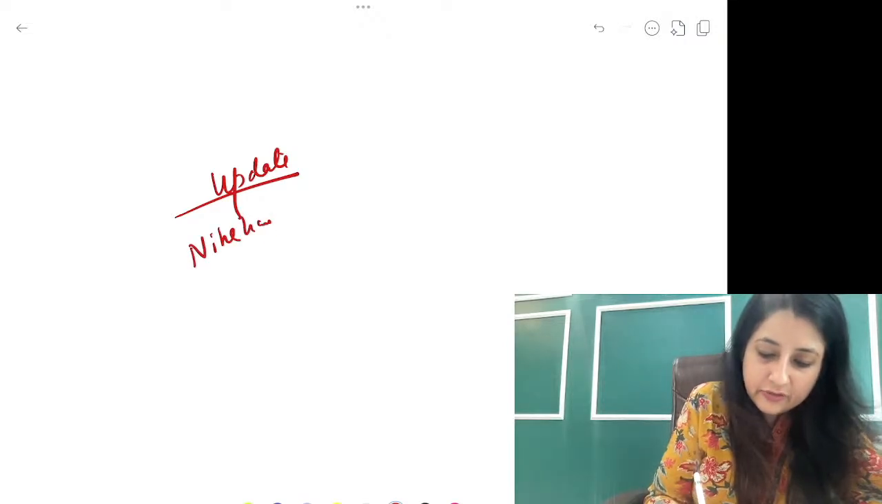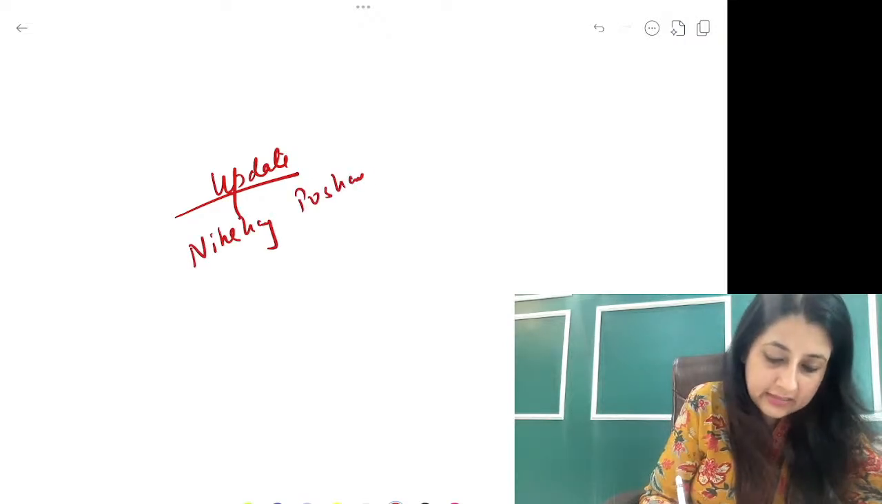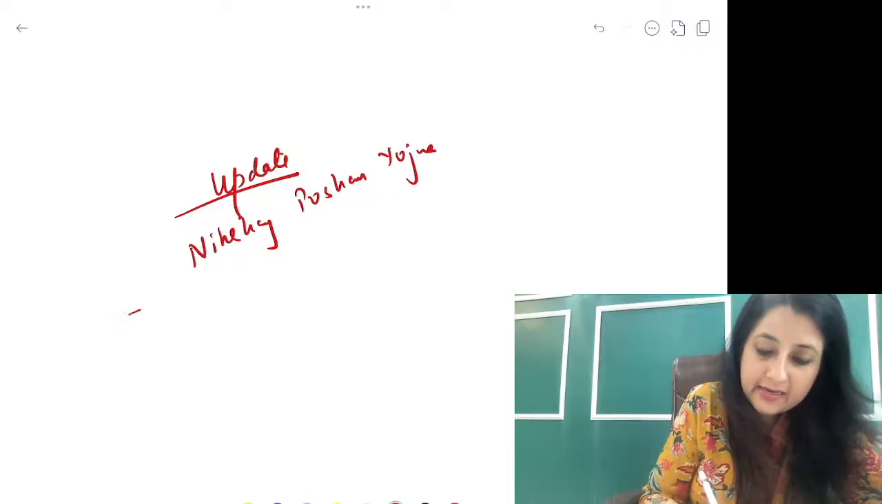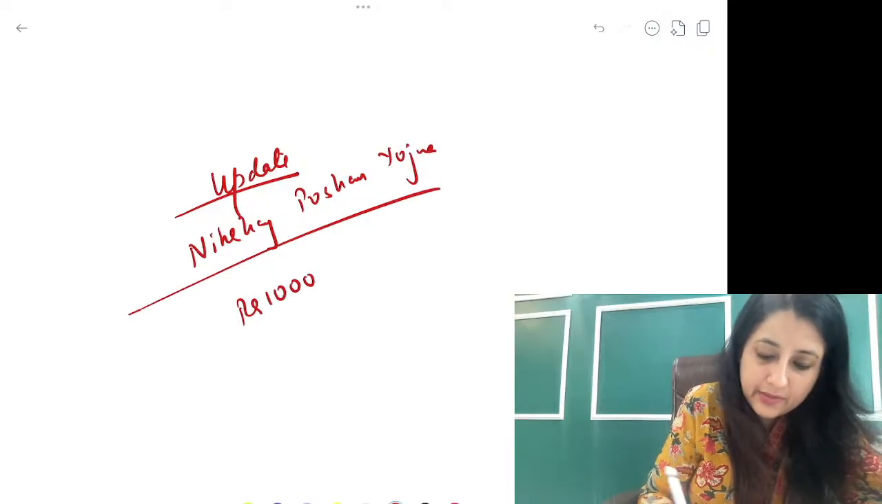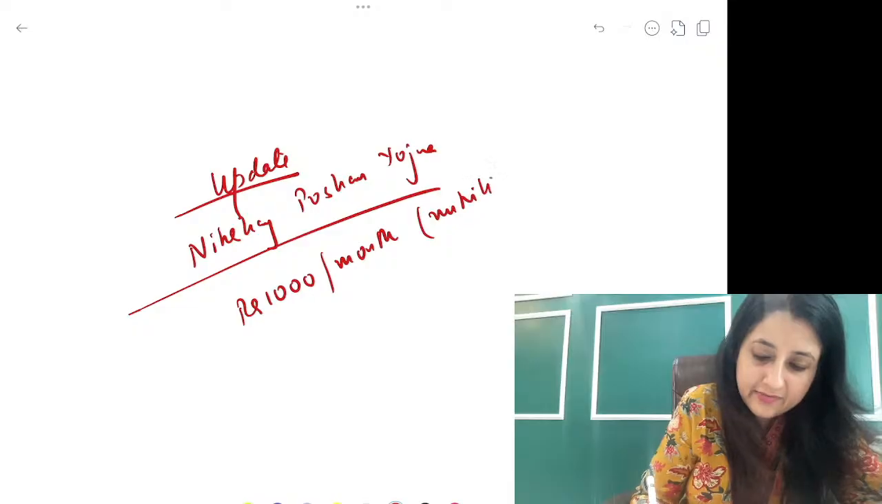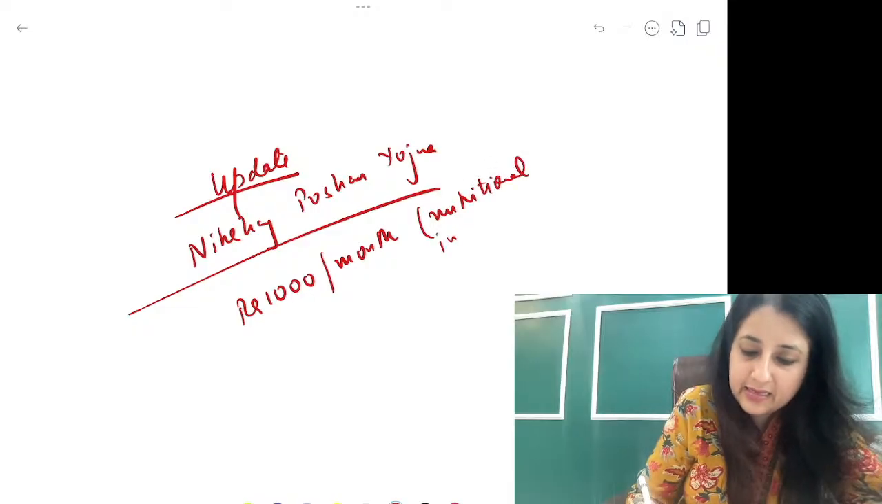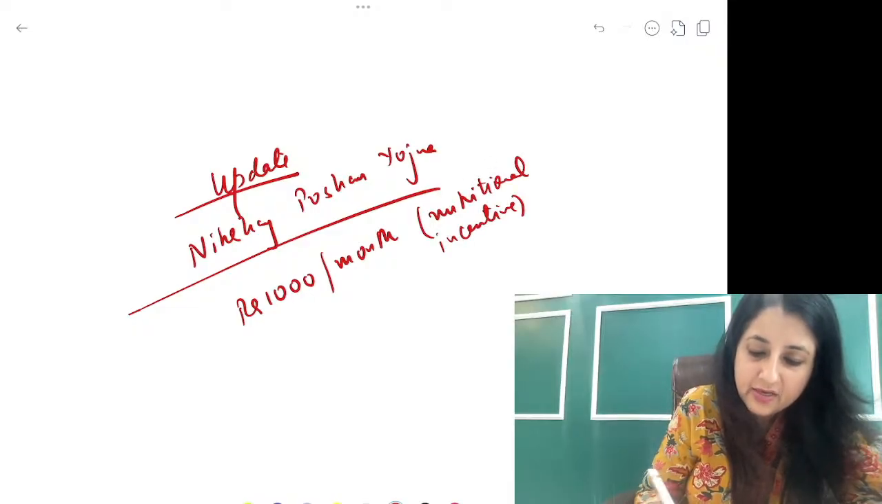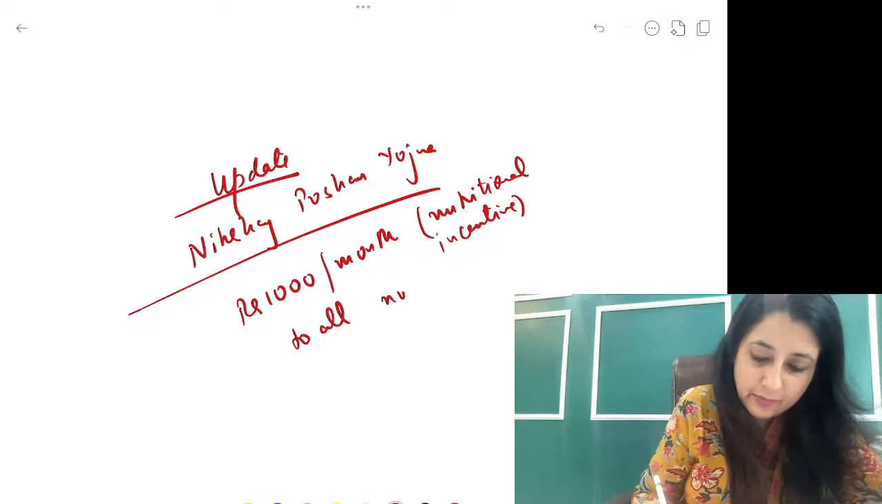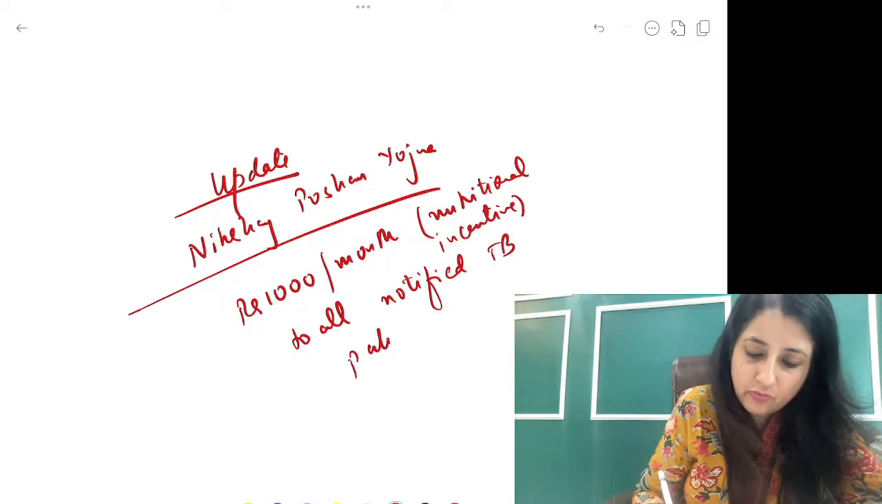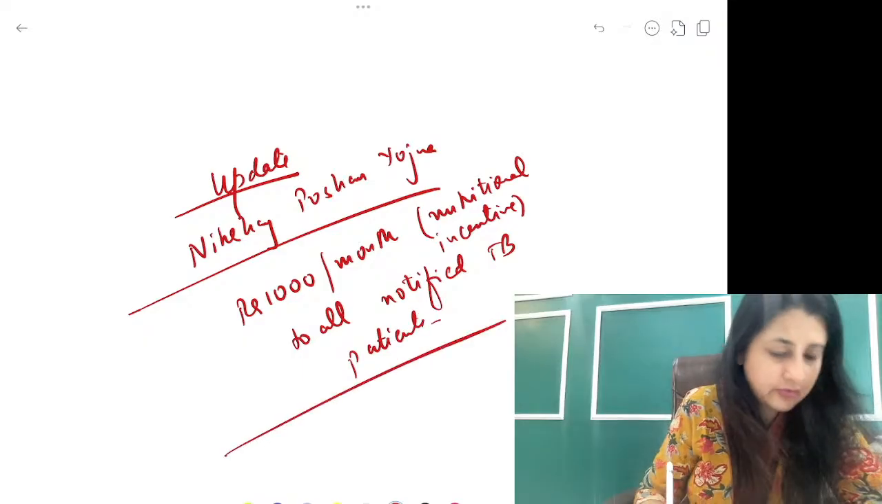Another update for TB, what is it? Nikshay Poshan Yojana, everybody remembers, right? Nikshay Poshan Yojana. What is the Nikshay Poshan Yojana now? It is ₹1,000 per month given as the nutritional incentive to all notified TB patients. To all notified TB patients. Alright, to all notified TB patients.